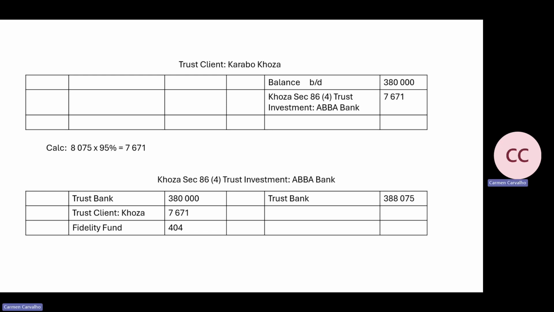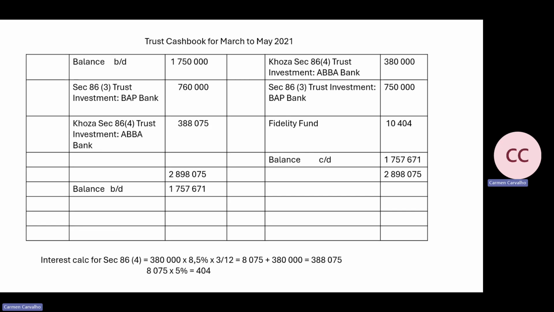It says that it matures, okay? It matures, and let's work out the interest. So we have 380,000 was the initial investment times 8.5% per annum, but we only invested it for 3 months of the 12. So we get 8,075 plus 380,000, which is what you take out of the investment. You take it out, it goes out there, and you put it back here.